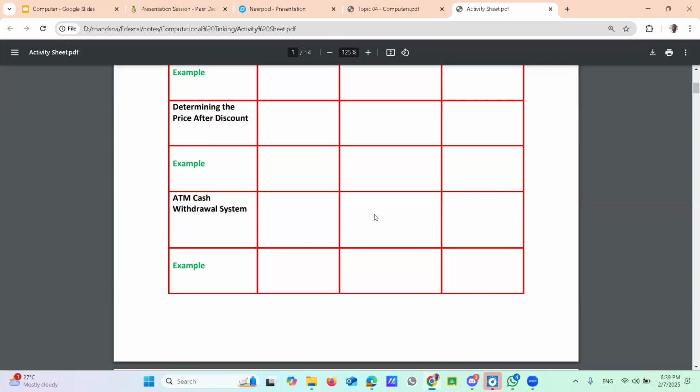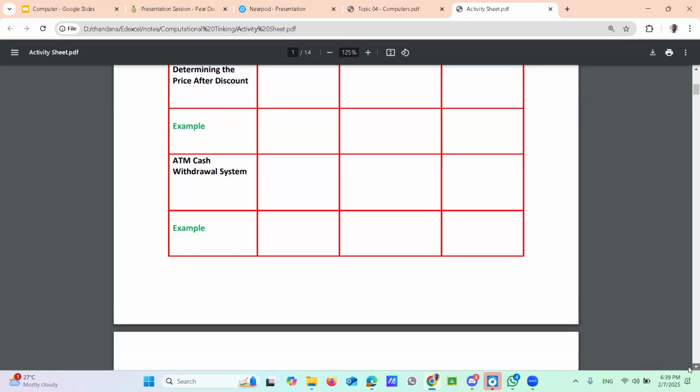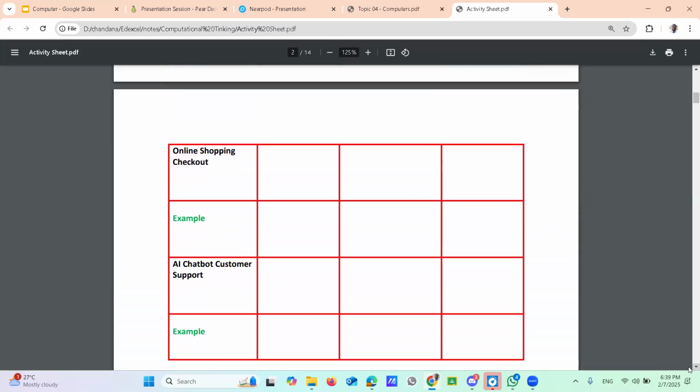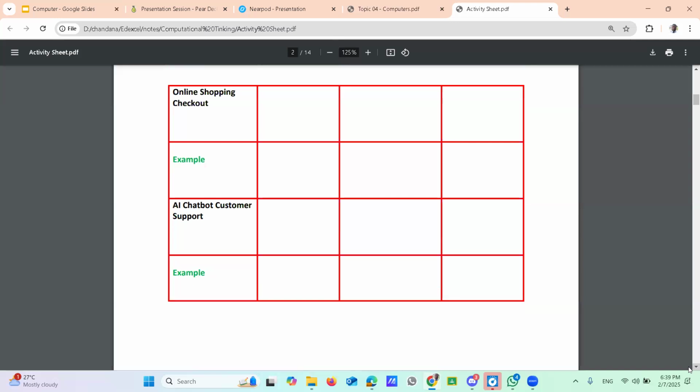What is the output? Cash. Yes, the cash amount. The exact amount you are asking from the machine, right? In that way you have to decide the input, process, and output. Then try to complete all the activities here. Okay, sir. Right, here I'm giving some examples.